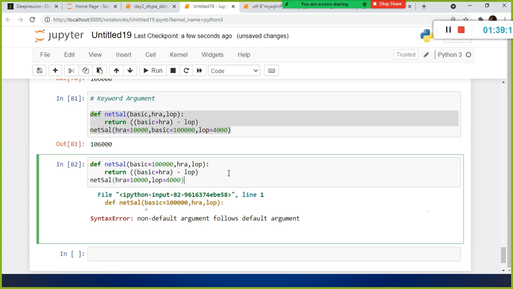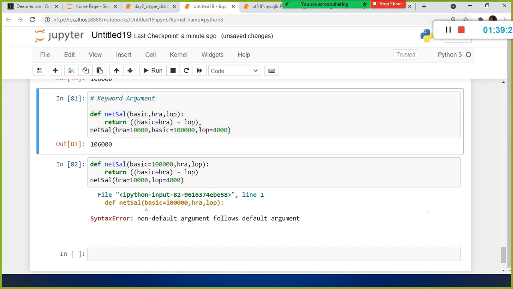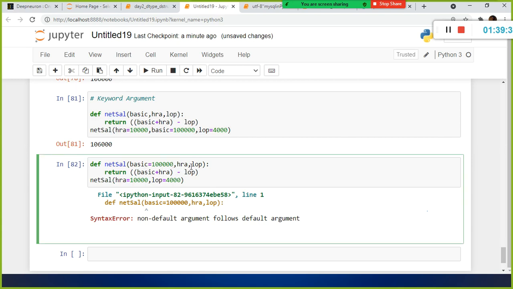Non-default argument follows default argument. So even in the case of keyword argument, your non-default argument should not follow the default argument. The same rule is applicable here also. So what I'm going to do is, I'm going to say